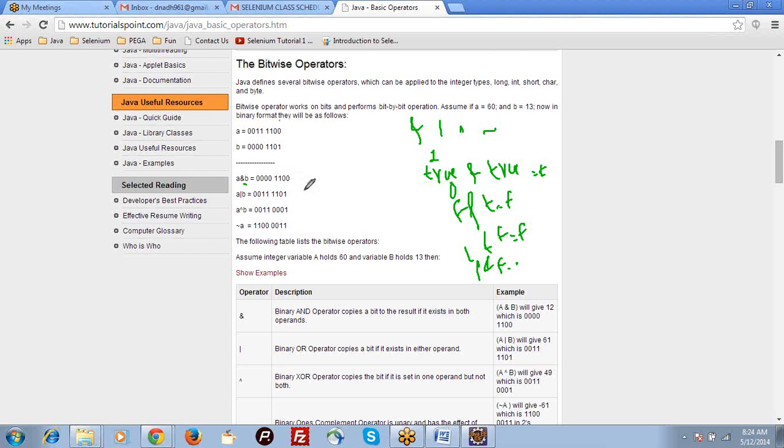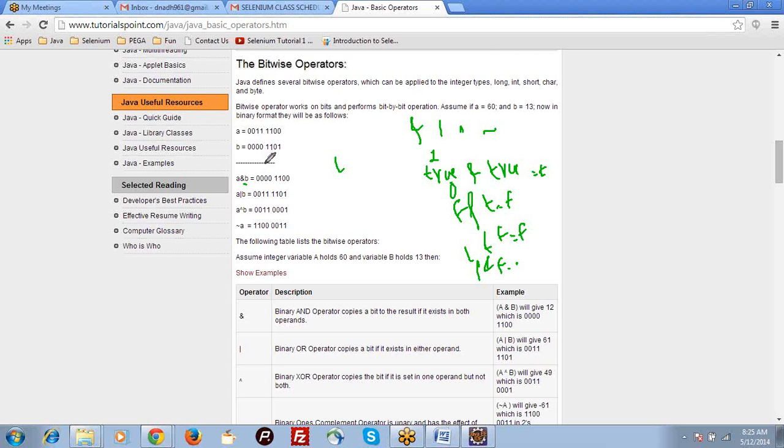Or means either one of the operands should be true, then it will return true. That means either one of the operands should be 1, then it will return 1. So 0 0 gives 0, 0 1 gives 1, 1 0 gives 1, 1 1 gives 1. Now XOR.